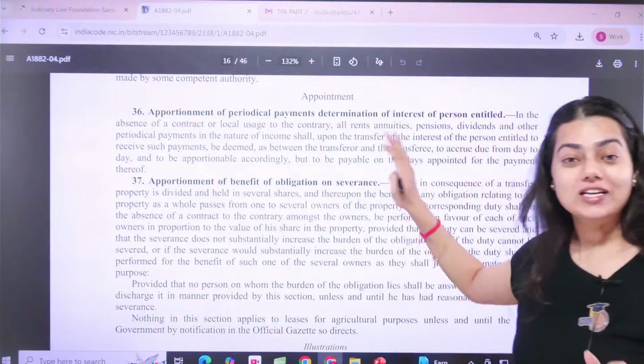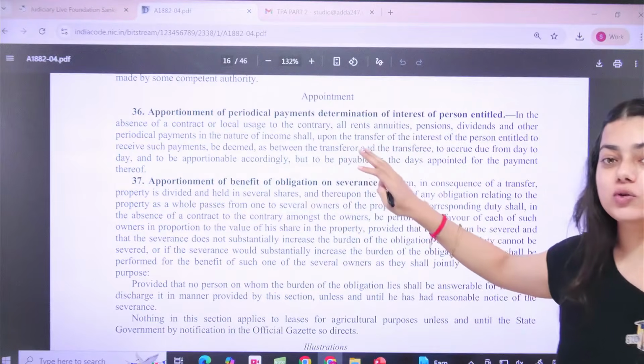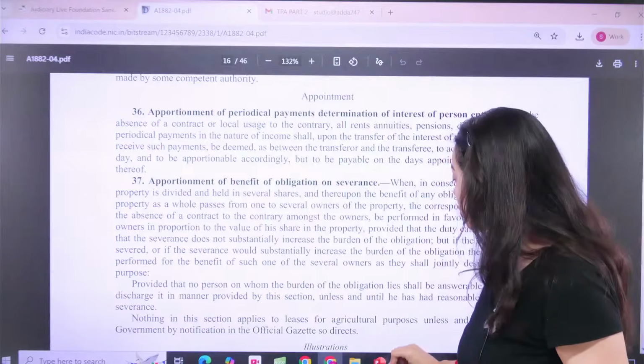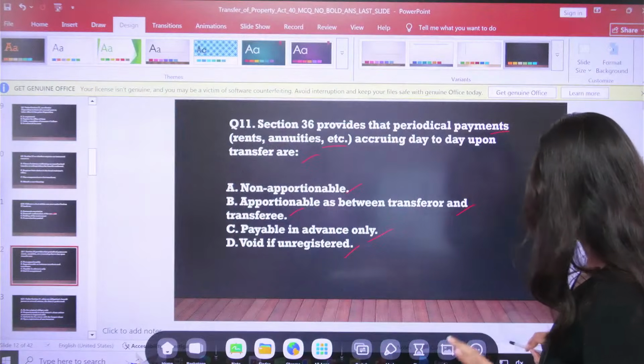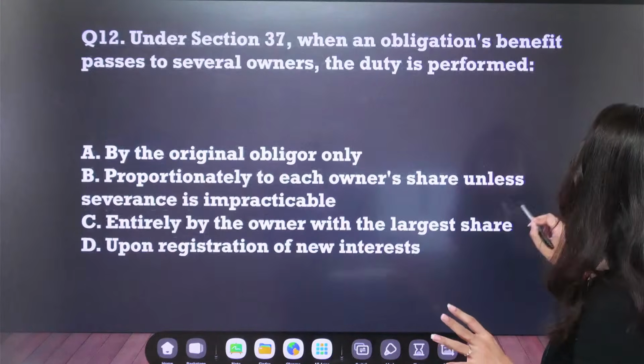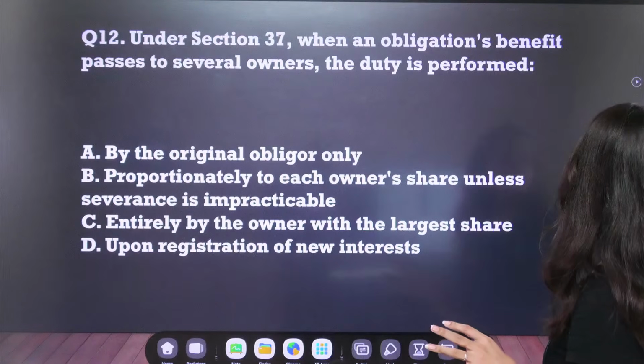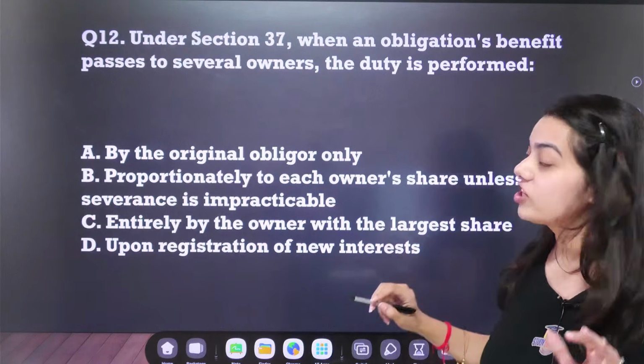I hope now that I have read the section for you and shown you what section 36 talks about, you are able to understand what is actually going on here. Okay, let us move on to the next question. Your next question is question number 12.